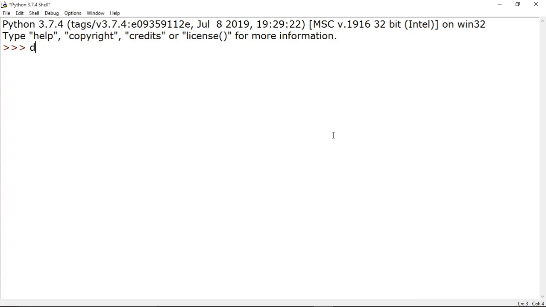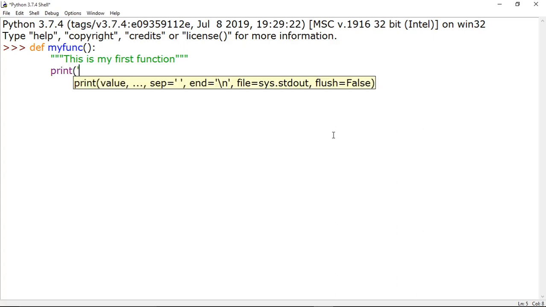So now I am writing def, and the name of the function I want to give my function, and then it is the colon sign. When I click the enter key, you can see one indentation is shifted towards the right-hand side. And now here I am going to write one comment statement. So I am writing, "This is my first function" and closing it in three quotes. And now I am writing one simple print statement, say hello.